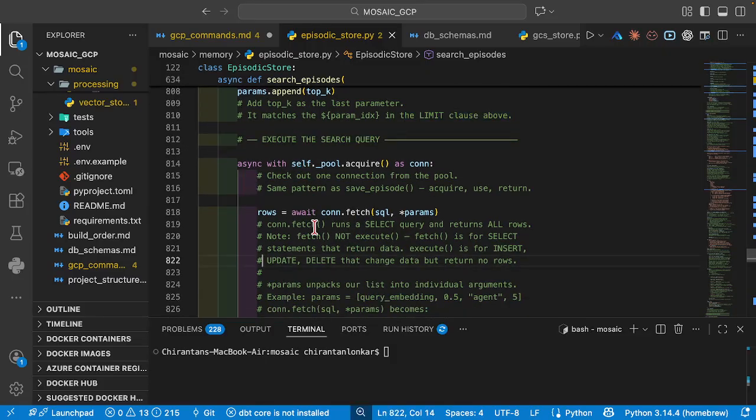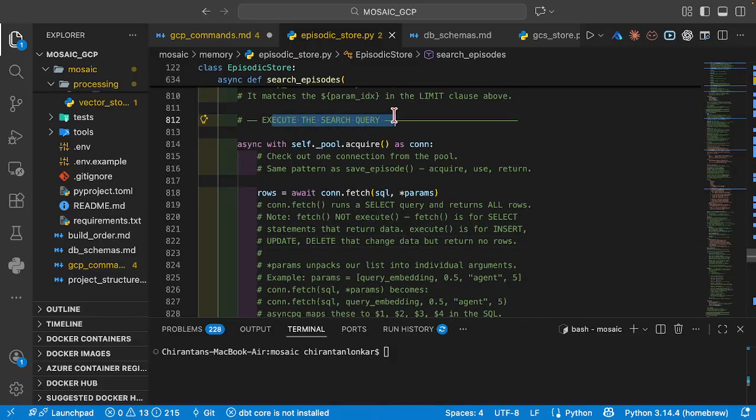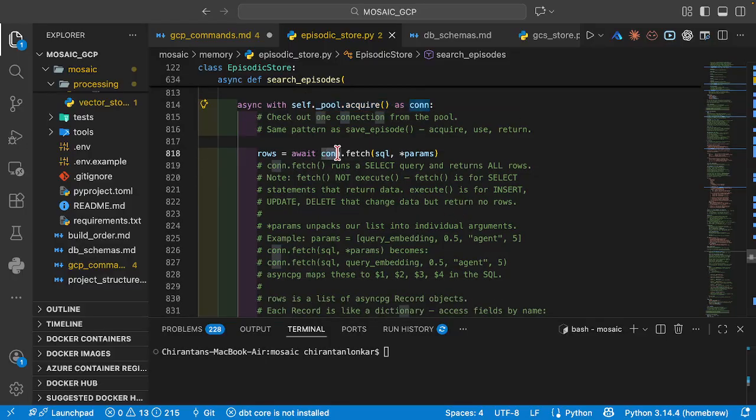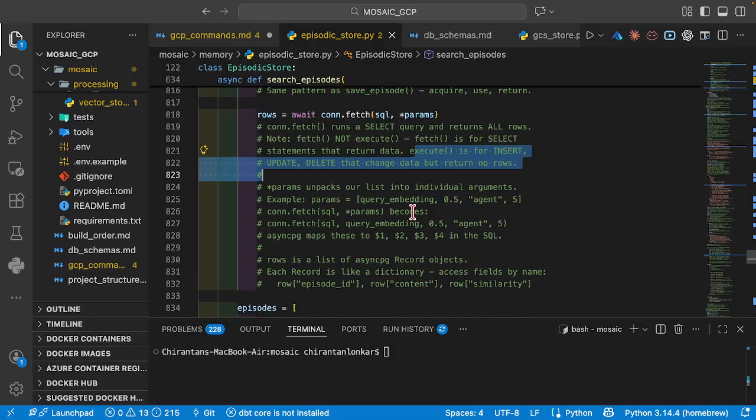Slowly and steadily, then we're going to execute the search query. We're just going to check out one connection from the pool. You can see connection.fetch with SQL and params. Now connection.fetch runs the SQL query and returns all the rows. You can see we are using fetch and not execute. Fetch is for SELECT statements that return data, and execute is for inserts, basically CRUD operations.